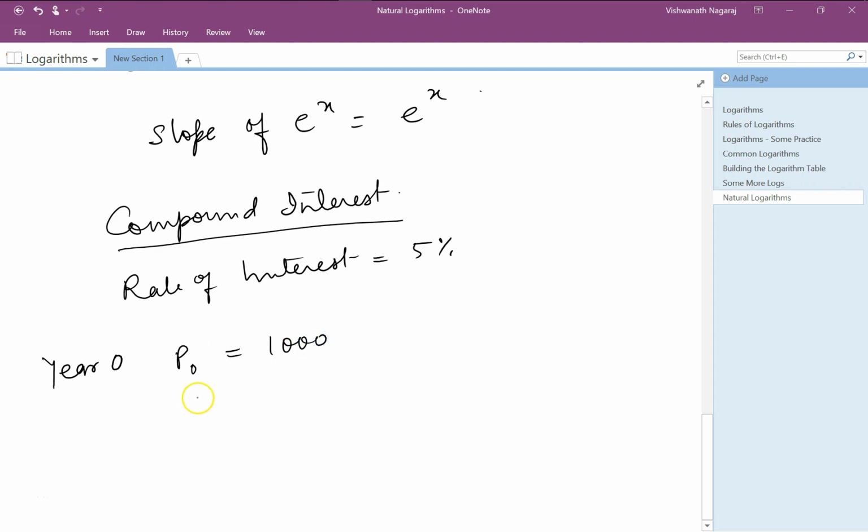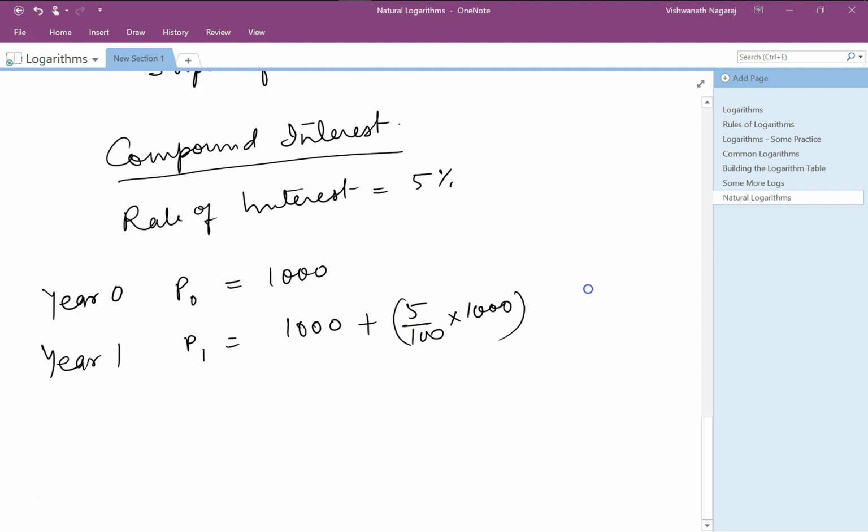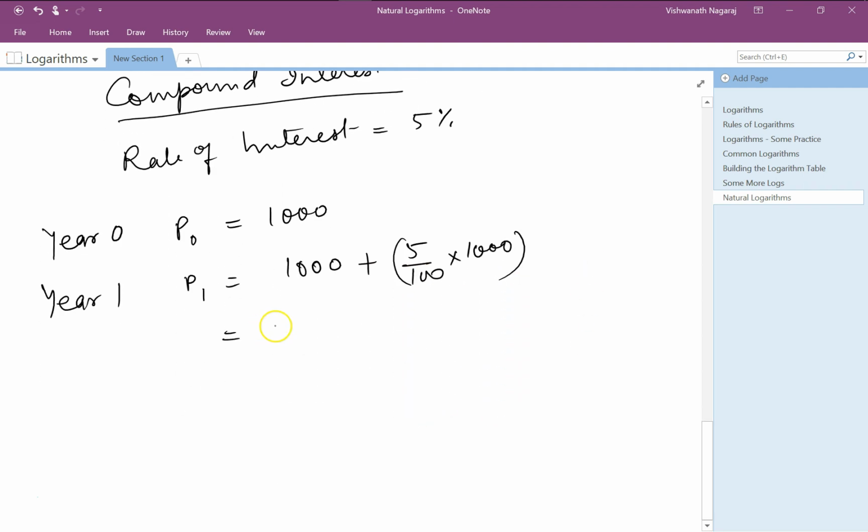So at the end of the first year, P1 would be equal to what? This 1000 as it is, plus 5% of 1000, that is 5 by 100 into 1000. Don't simplify it, don't do calculations. Now here if you notice, 1000 is common to both the terms. So 1000 times 1 plus 5 by 100.